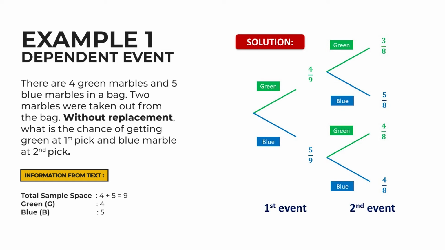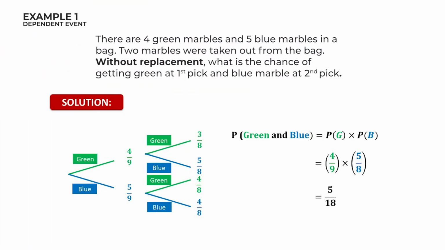But if the second pick is a blue marble, the value for B or blue is 5/8 because the first pick was a green marble, not a blue marble. Based on the tree diagram, this is the calculation to get the probability value of the question. From the calculation, the correct answer is 5/18.